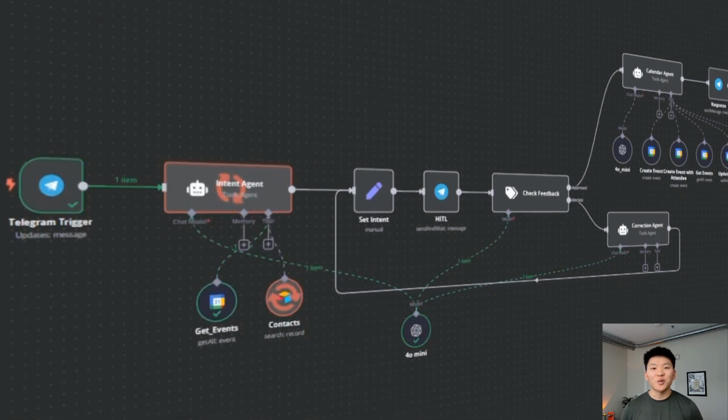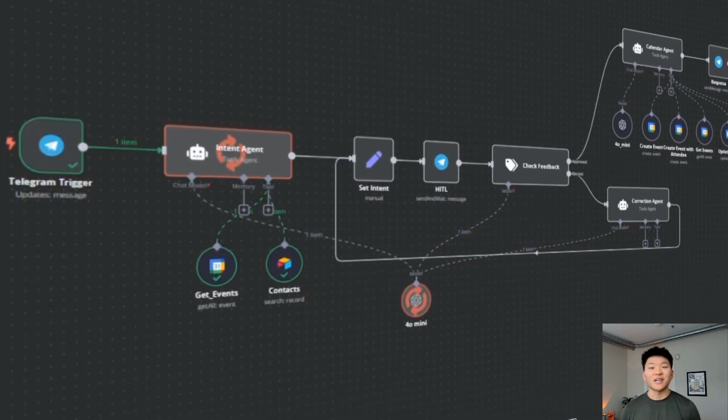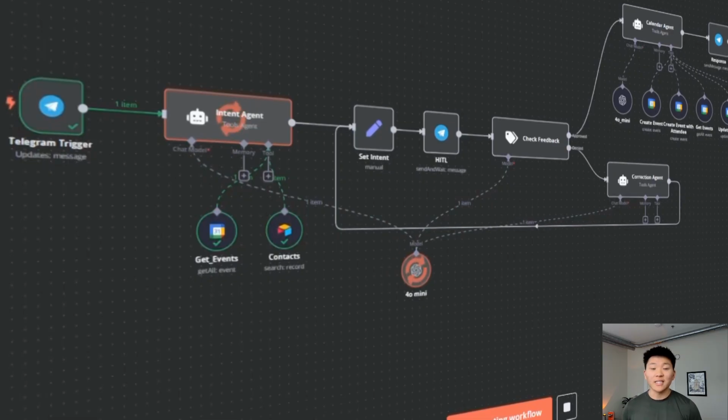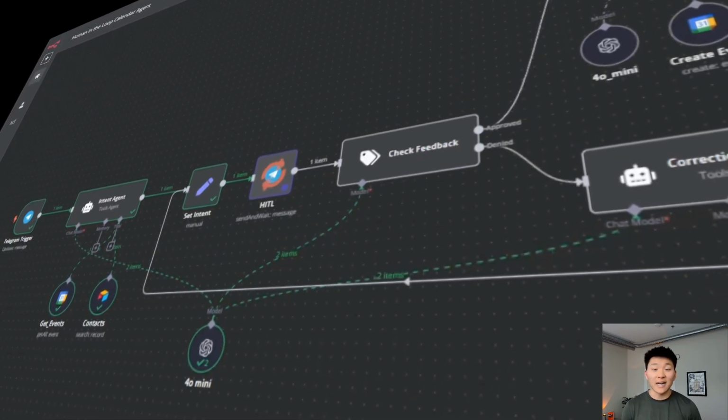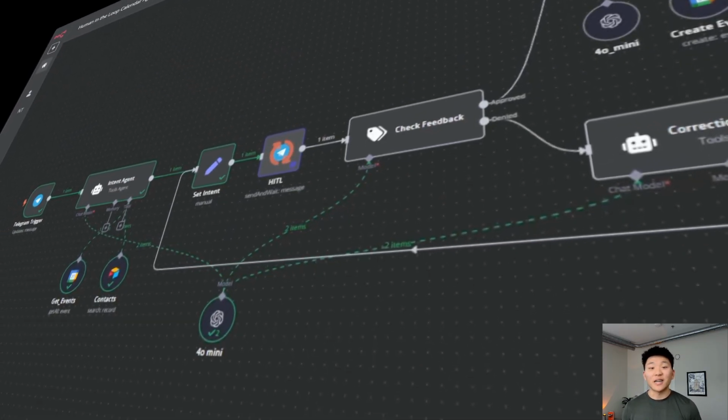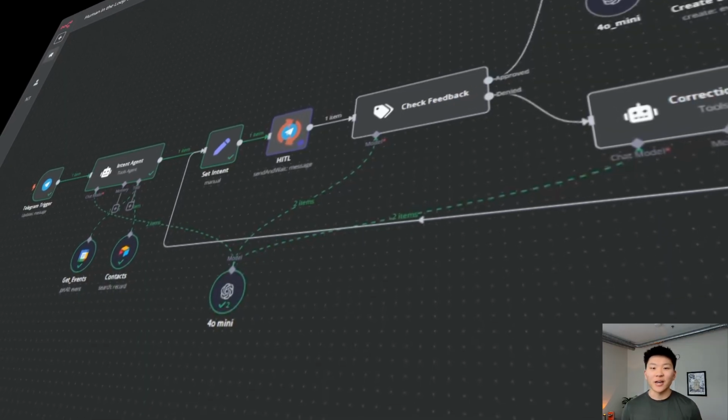What we'll be looking at today is a human-in-the-loop calendar agent. This thing is super intelligent. It's gonna make sure you don't have any conflicting events. It's gonna make sure you're scheduling events at the right time with the right attendees, and it's not gonna do anything until you personally say, okay, I'm good to go with that.